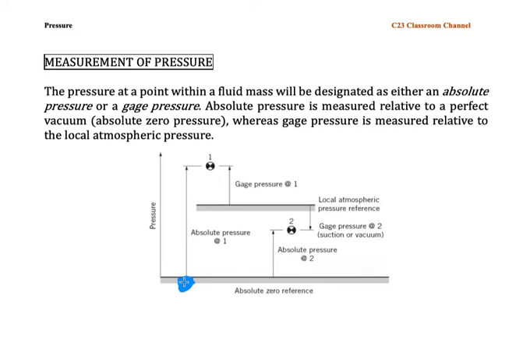So we assume that a totally vacuum condition is our starting point. It means that atmospheric pressure has a certain value. From the previous table, the value of the atmospheric pressure is equal to 101.3 kilopascal.